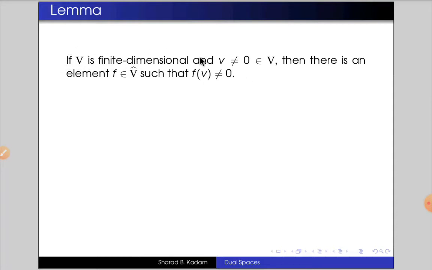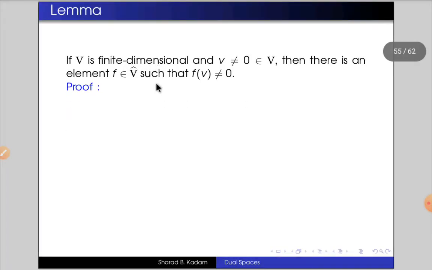Here we are given that V is a finite dimensional vector space. That means the basis of the vector space V has a finite number of vectors in it.